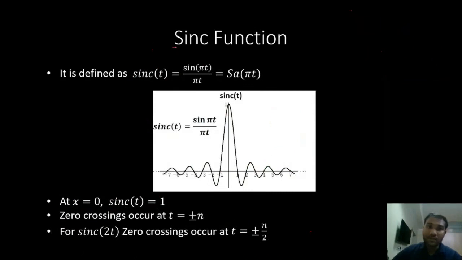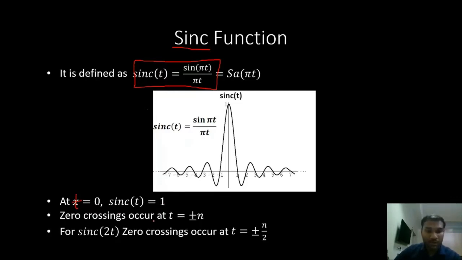Now the sinc function. This is also similar to the sampling function, but with a slight change in the definition. The sinc function is defined as sin of pi t by pi t. Previously the sampling function was defined as sin t by t. In place of t, if we put pi t, it is the sinc function. So the sinc function of t is the same as sampling of pi t. When t is equal to 0, again sinc of t is equal to 1, similar to how we derived the value of the sampling function at t equal to 0.